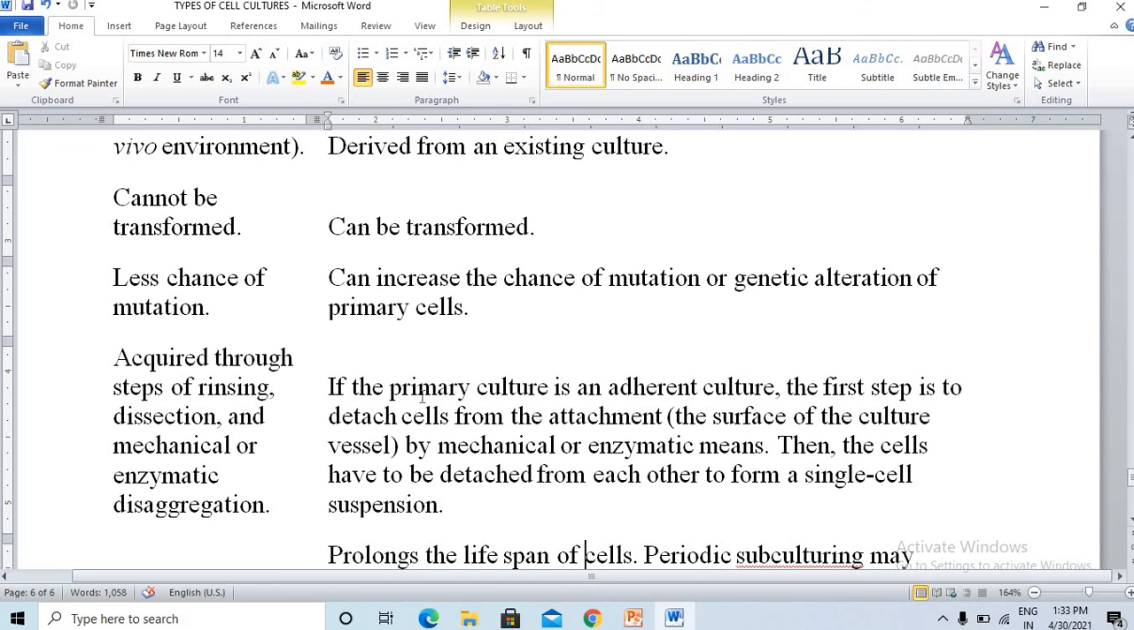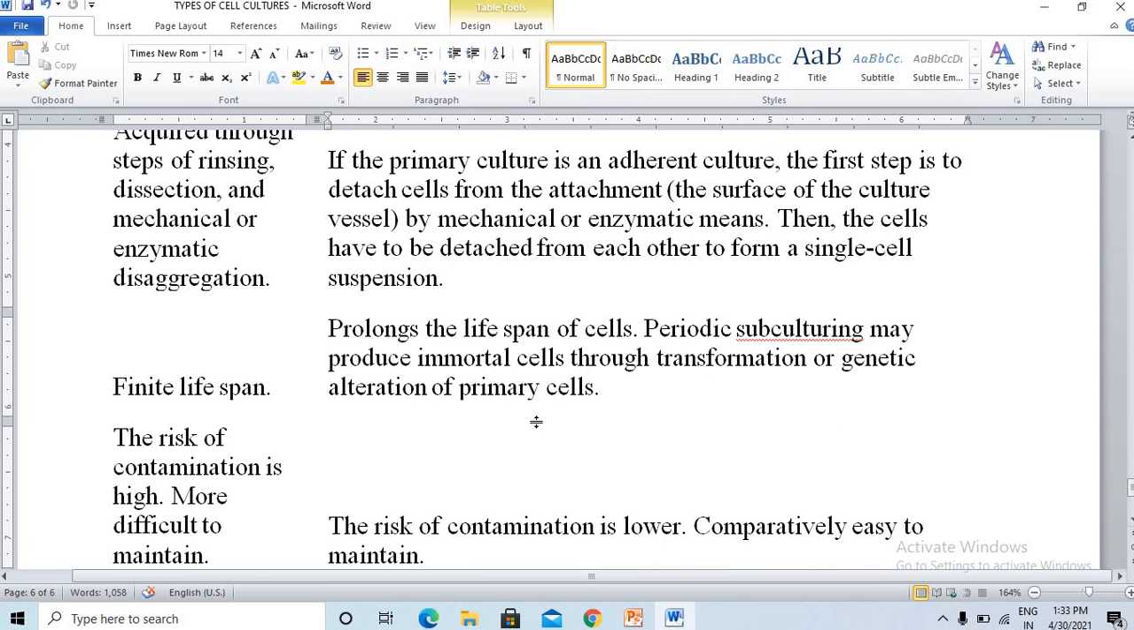But in the case of secondary cell culture, you are getting the cells from the primary culture. If the primary culture is an adherent culture, the first step is to detach the cells from the attachment, and then you use them for further experiments. This can be done by mechanical or enzymatic means. Then the cells have to be detached from each other to form a single cell suspension. Also, a primary cell culture has a finite lifespan, but a prolonged lifespan of cells can be seen in secondary culture, which is maintained by periodic subculturing.